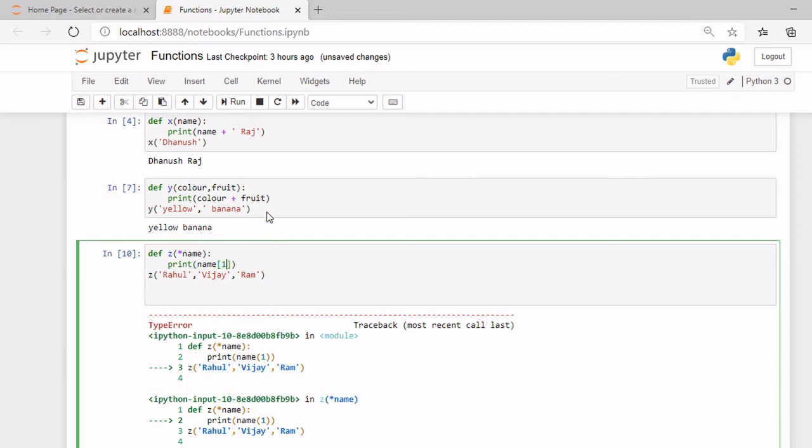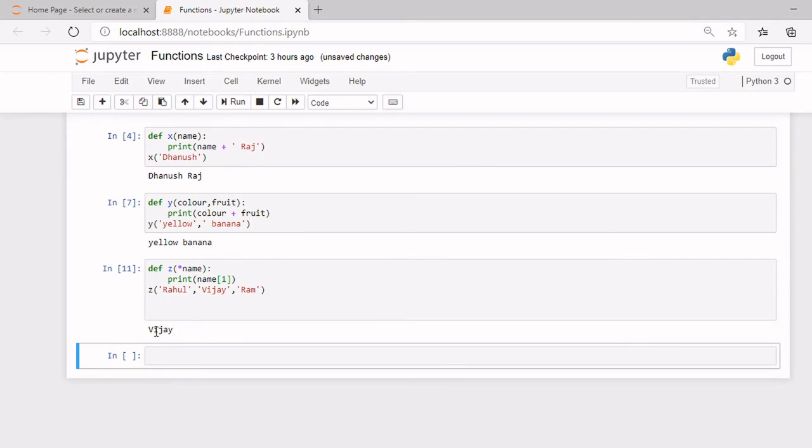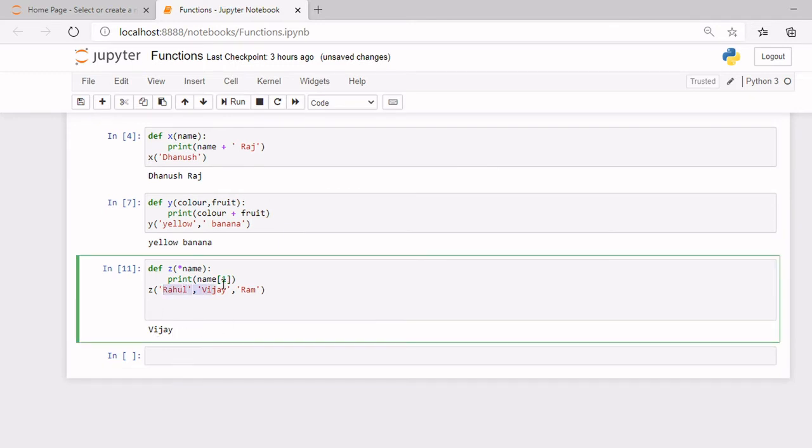Now when I run it, you can see Vijay because this is in tuple form. If I write one, I'm accessing Vijay. In this manner, you can provide however many arguments you want and access the arguments in tuple form.